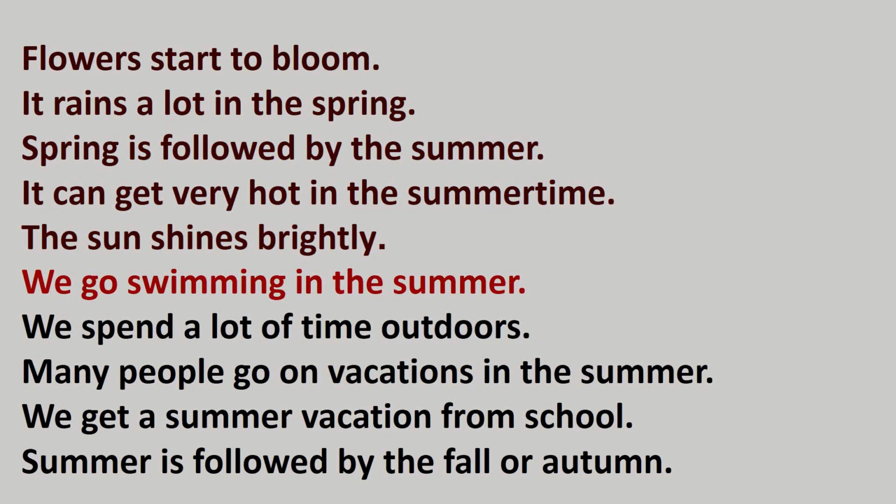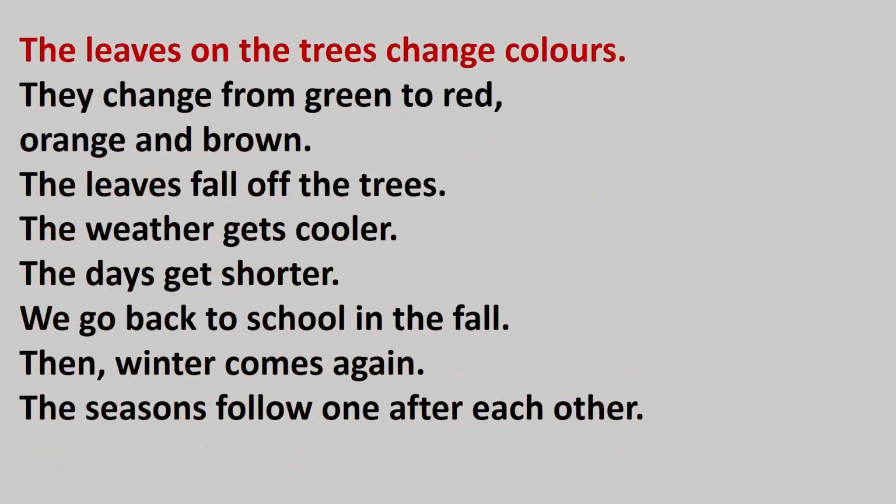We spend a lot of time outdoors. Many people go on vacations in the summer. We get a summer vacation from school. Summer is followed by the fall or autumn. The leaves on the trees change colors. They change from green to red, orange, and brown.